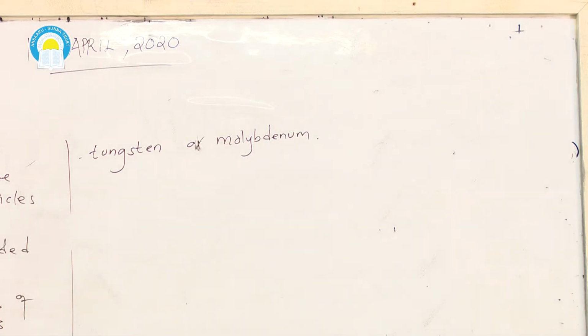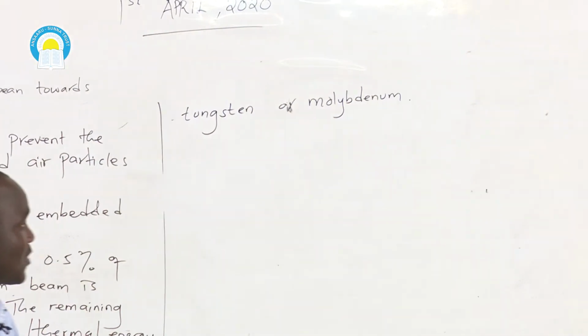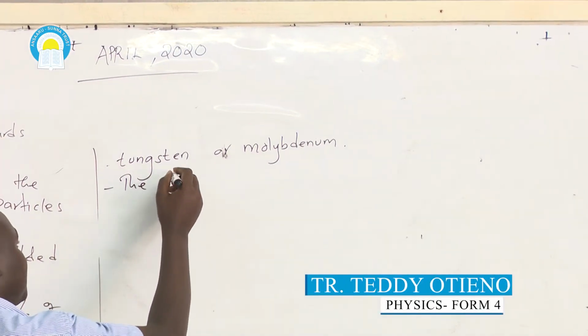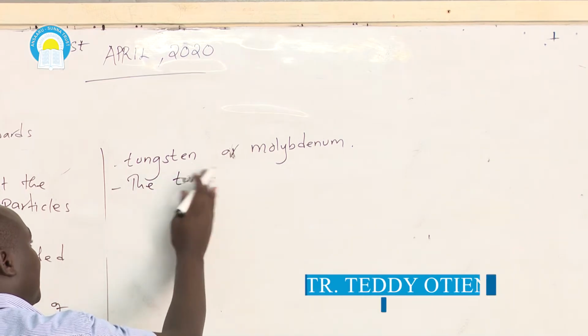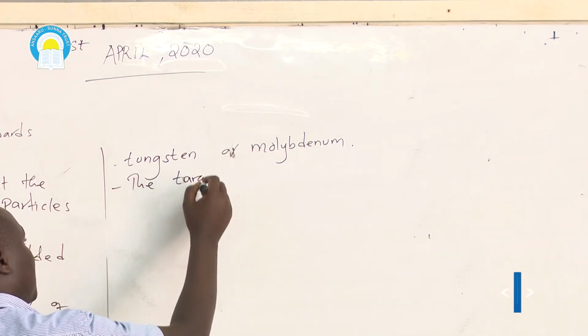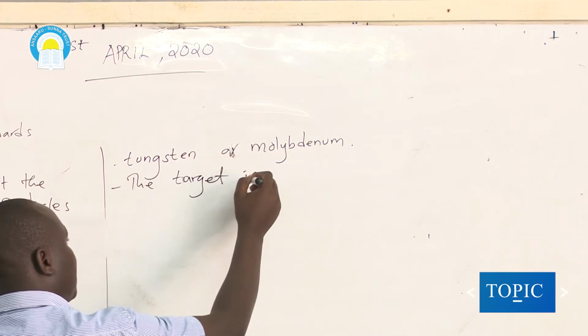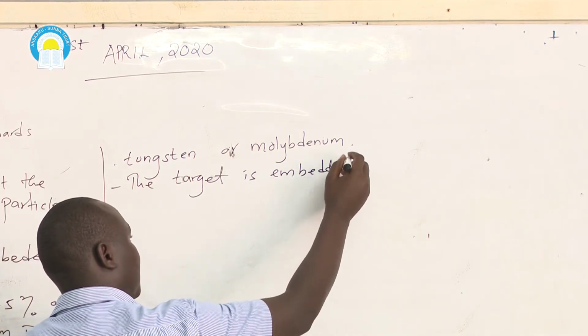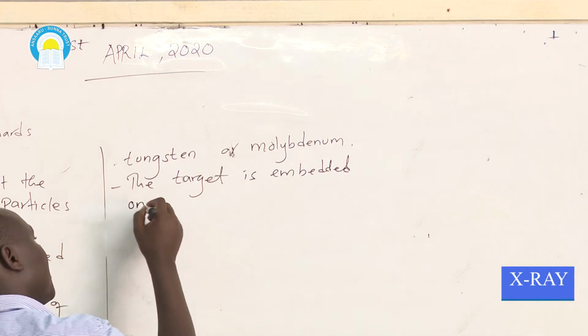Now, apart from that, if you can check on our diagram, you'll notice that this target is embedded on copper metal. Why do we use copper? The target is embedded on copper rod.